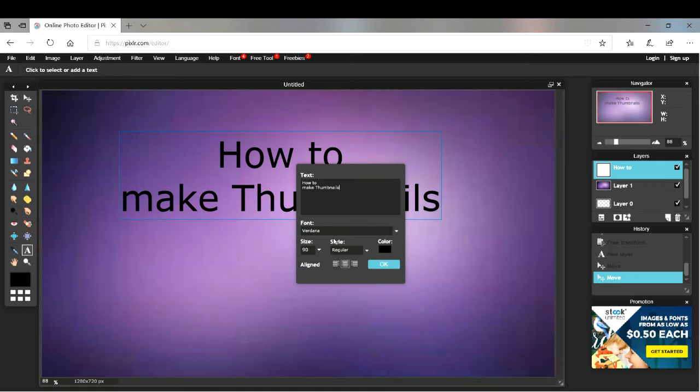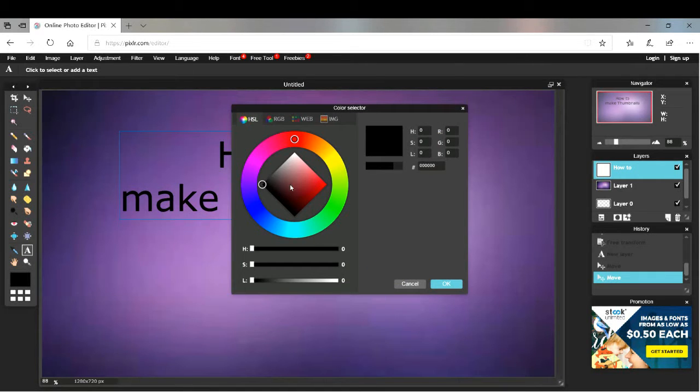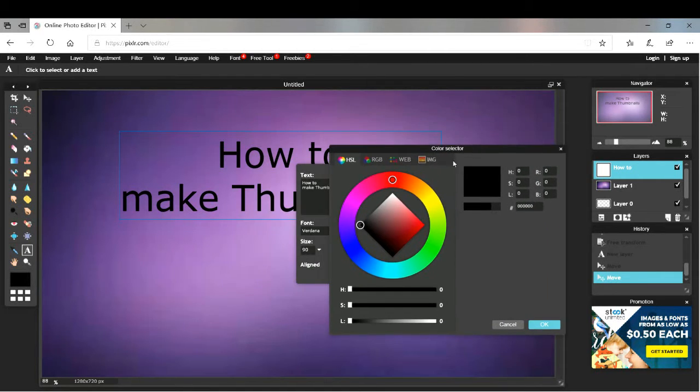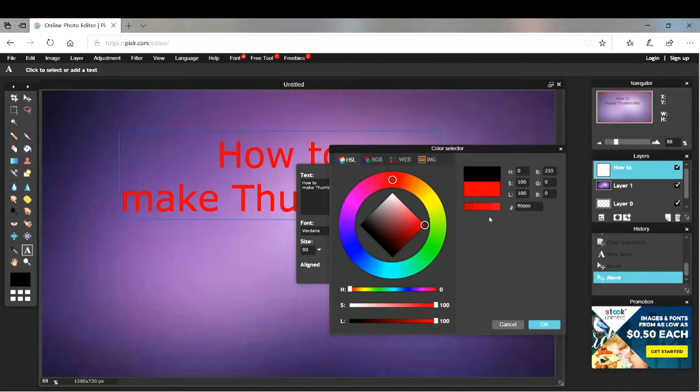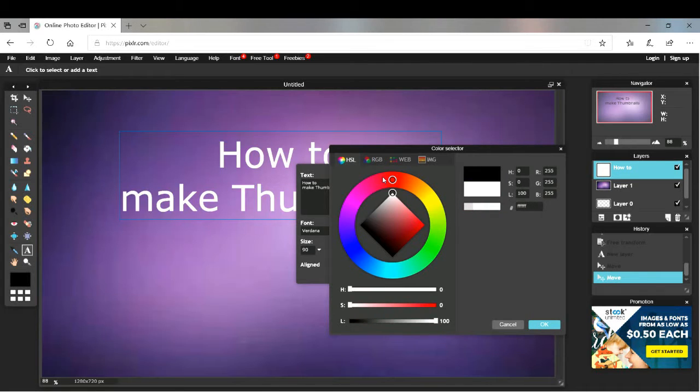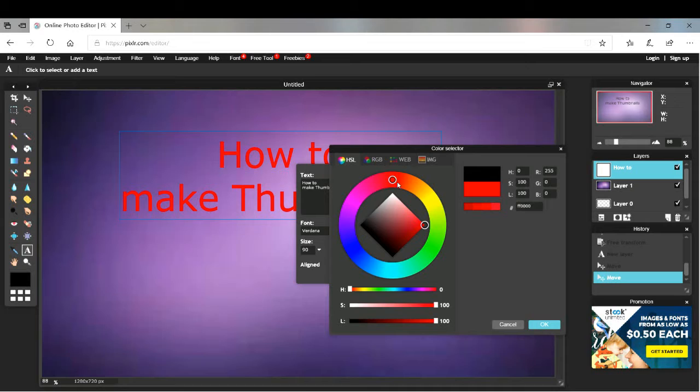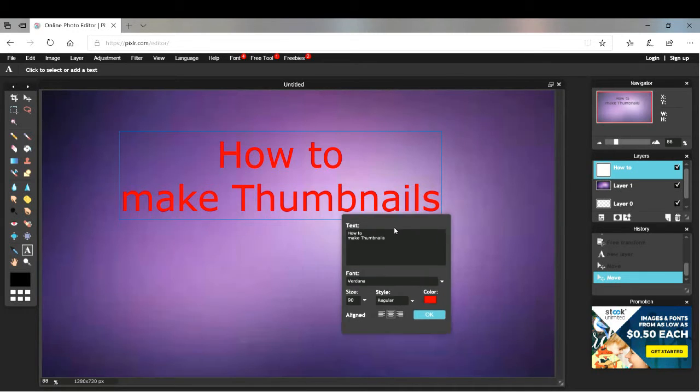Click on this again. The color. Now this color thing is very important because it makes your image kind of pop. Now I kind of want to make, let's try white. No, red. I like red. Red's pretty good. You can make any color you want.